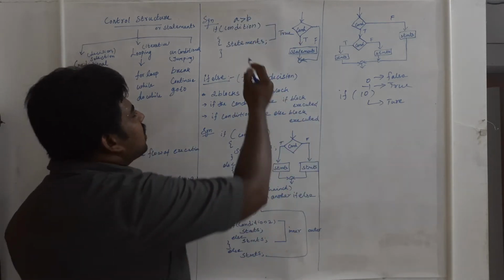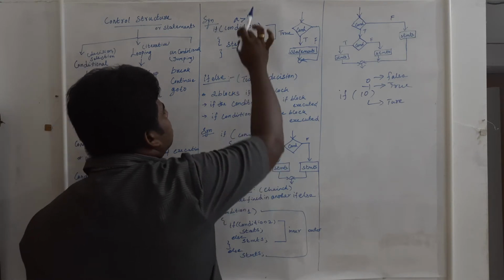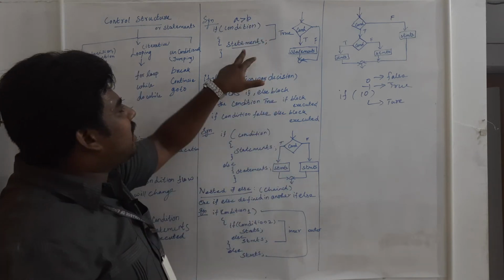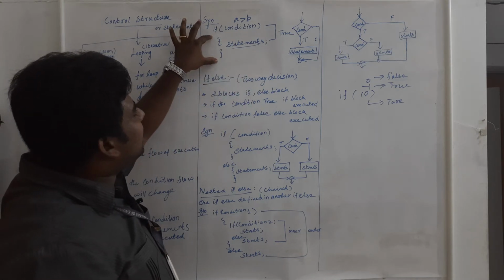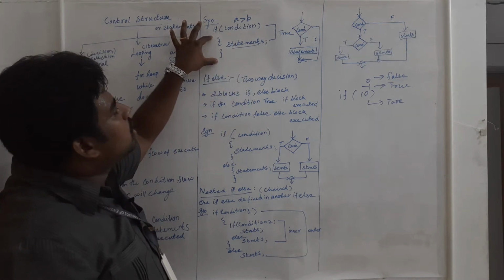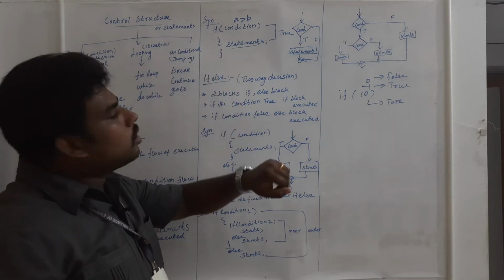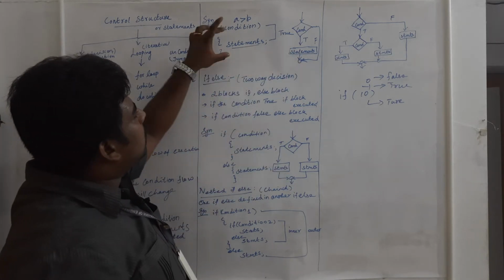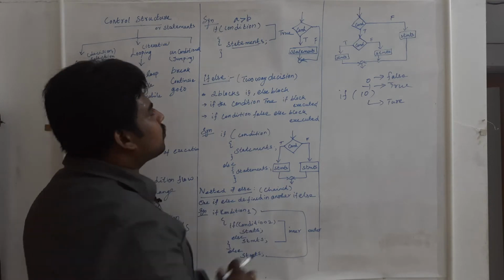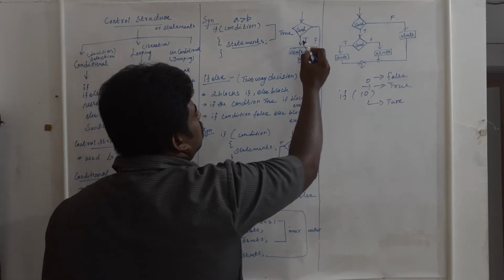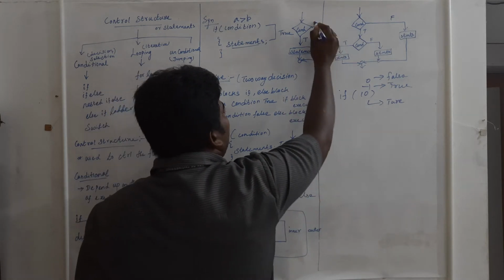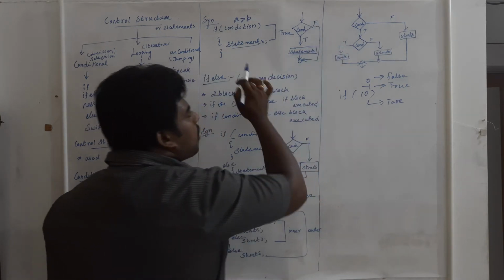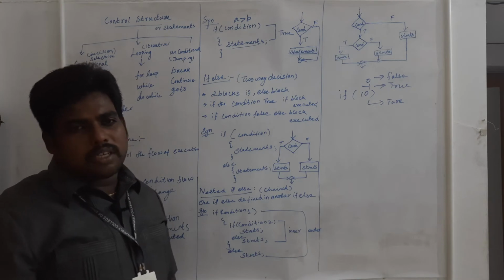If this condition is true, the statements belonging to the if, which we call the body of if, inside the curly braces, will be executed. If the condition is false, the statements will not be executed. See this flow diagram: if the condition is true, statements will be executed. If the condition is false, it will come out of the statements.